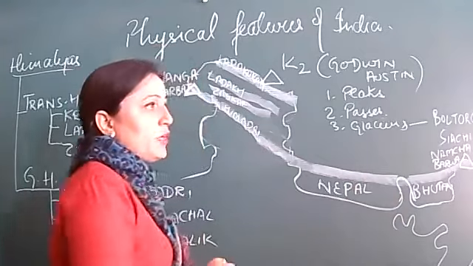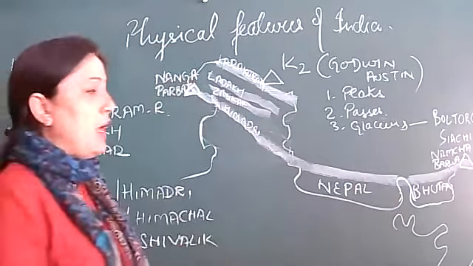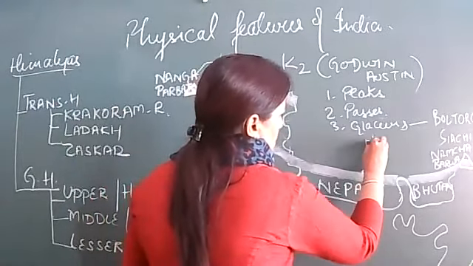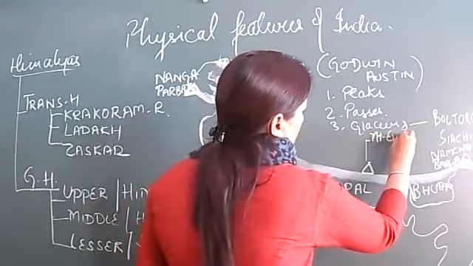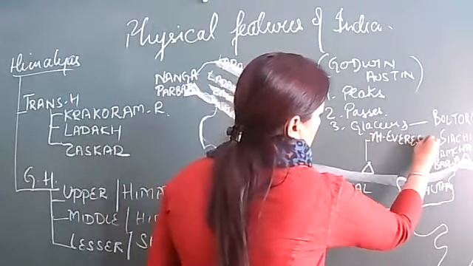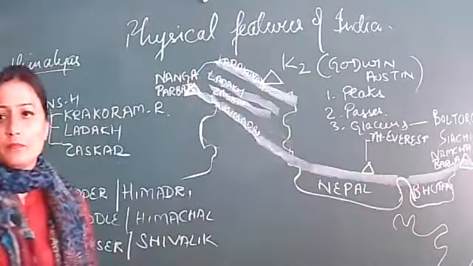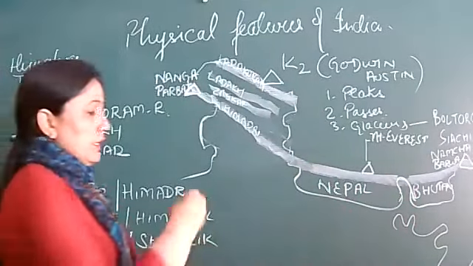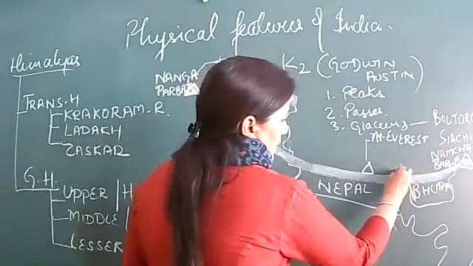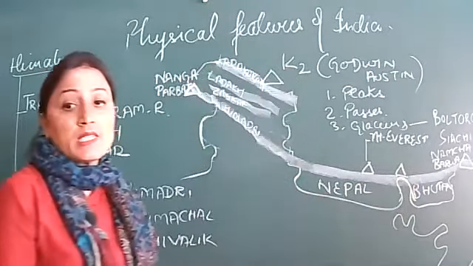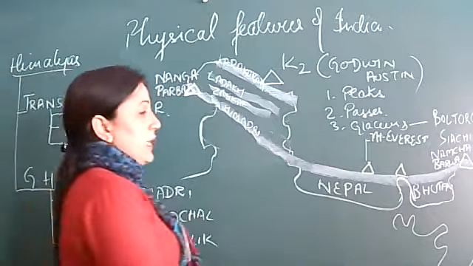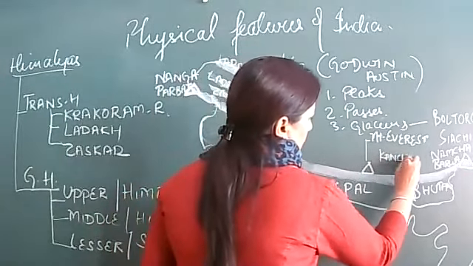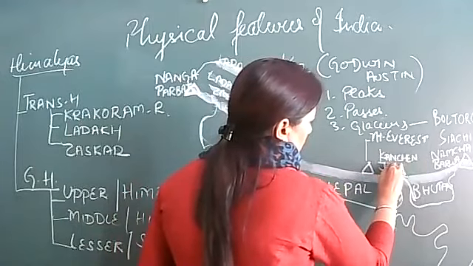Yes, the highest mountain peak of the world is in Nepal, and the name of the peak is Mount Everest. East of Mount Everest, here in Sikkim, we have one peak. Sikkim is in our country. The name of the peak is Kanchenjunga.